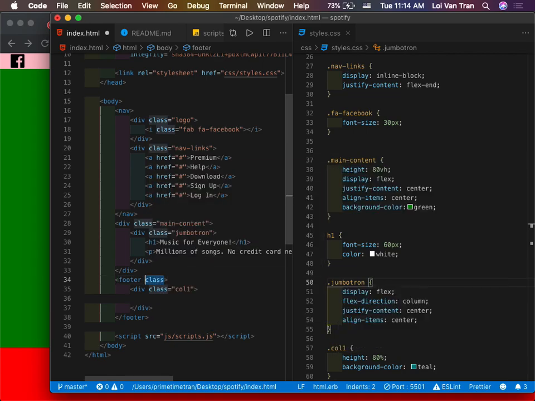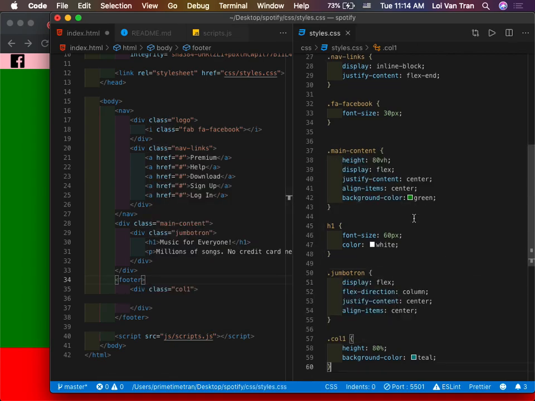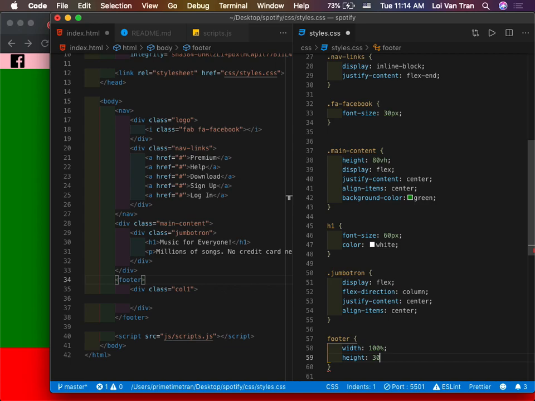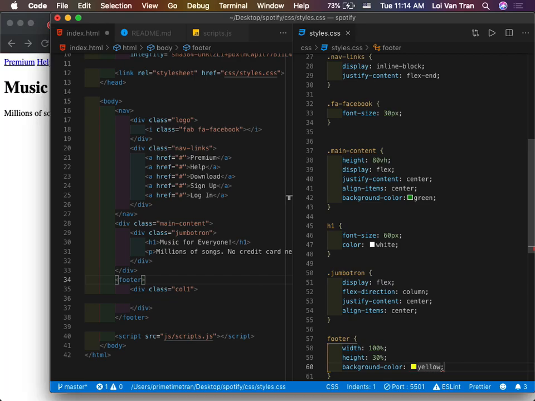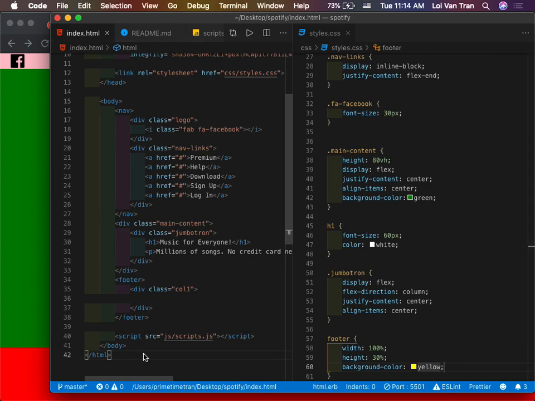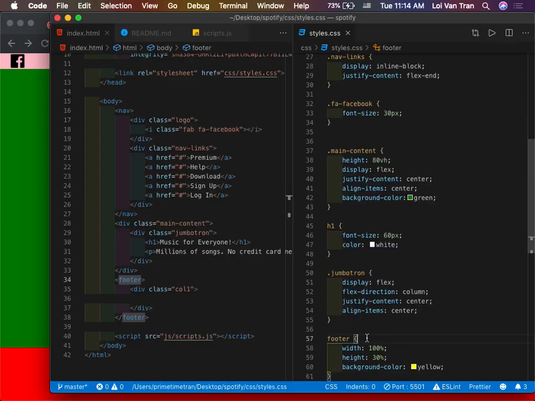So we're just gonna target the element. We're gonna say footer, width is 100%, height is 30%, background color is yellow. This is interesting. Why is this not working? Because footer is an inline element and it doesn't have any width or height, even if you specify it. Just put something inside of it, and it'll show up.